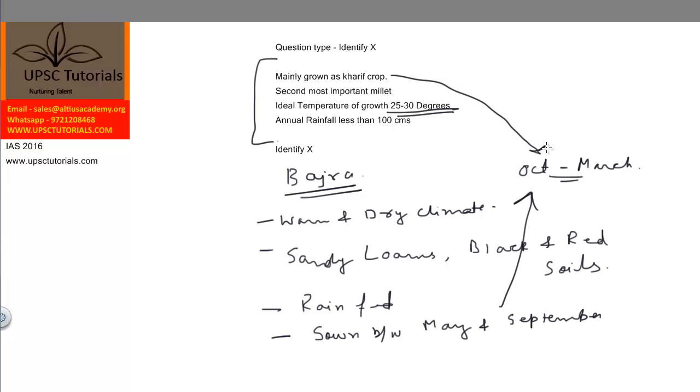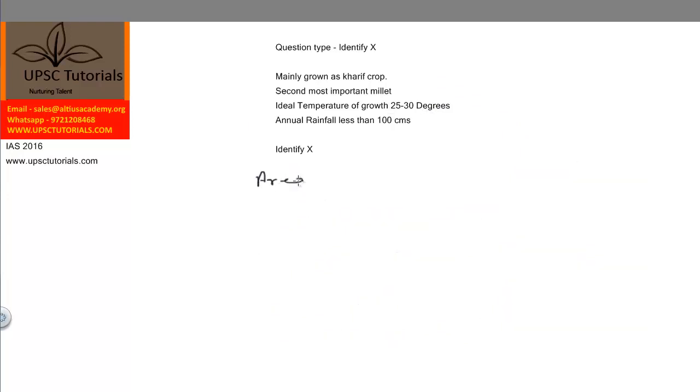Then what are the areas of bajra production? Okay, so I'm rubbing this off. Areas of bajra production.